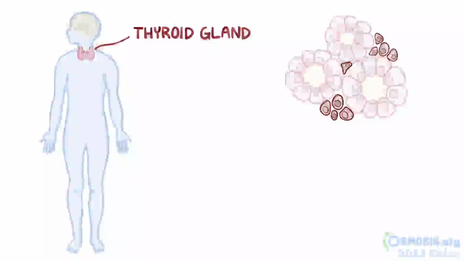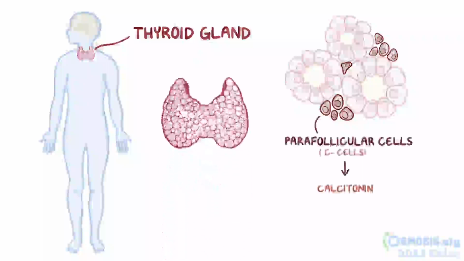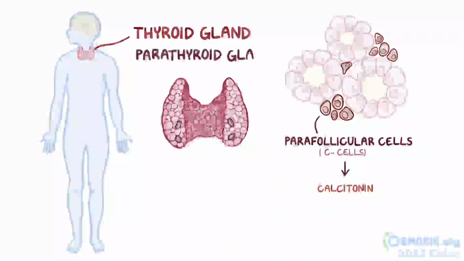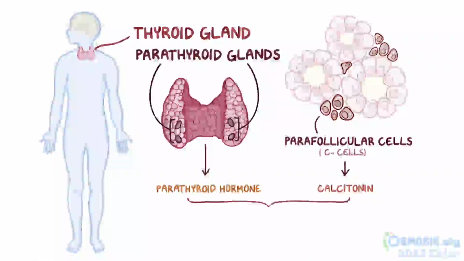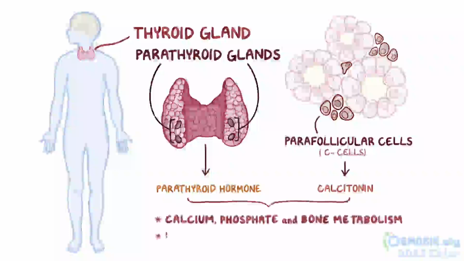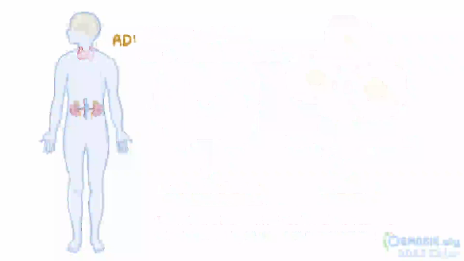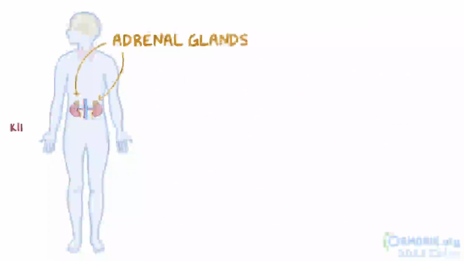In between the thyroid follicles, there are parafollicular cells, or C cells, which secrete a hormone called calcitonin. On the back of each thyroid lobe, there are also two parathyroid glands, one above and one below, so 4 in total. These guys make parathyroid hormone. Both calcitonin and parathyroid hormone are involved in calcium, phosphate, and bone metabolism, and are regulated by calcium levels in the blood. Next up are the adrenal glands, which are just above each kidney.